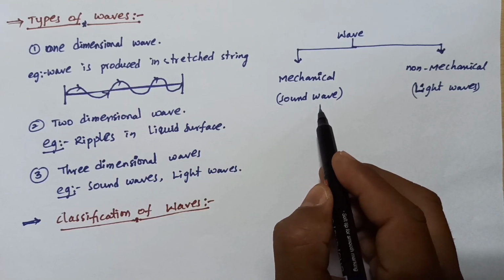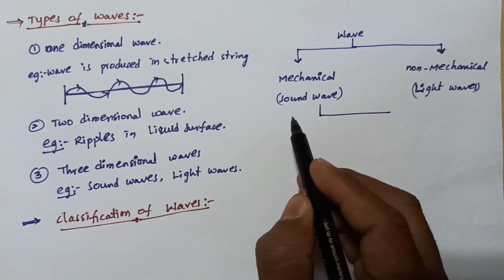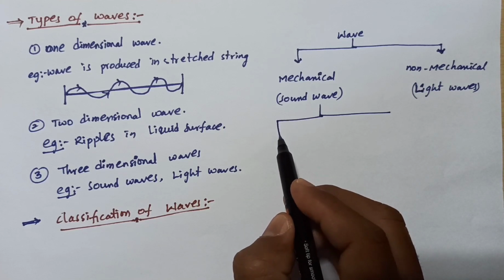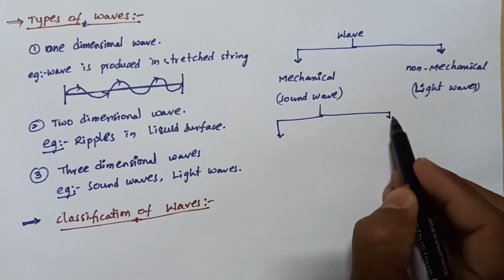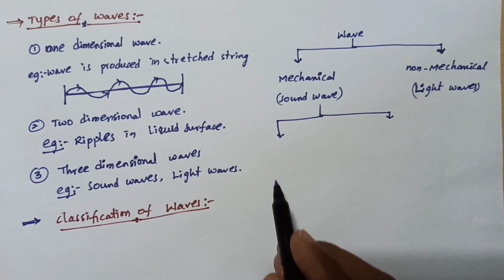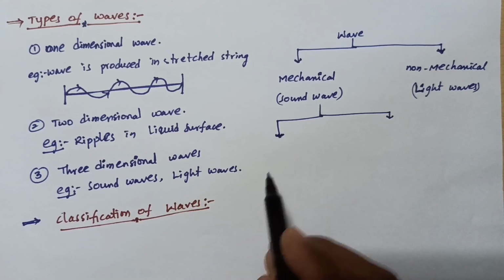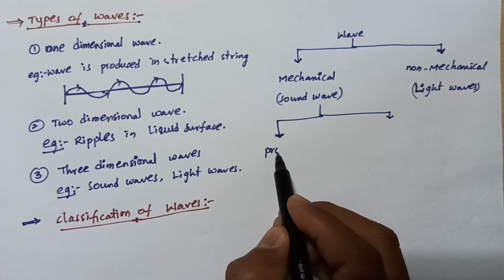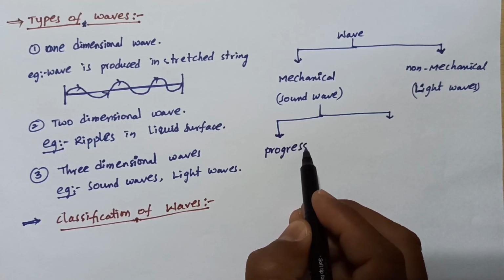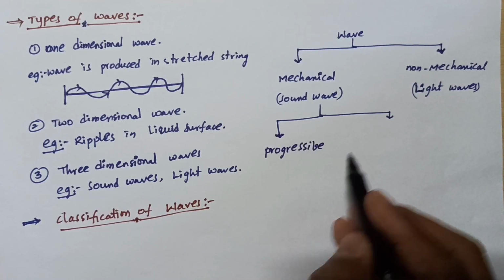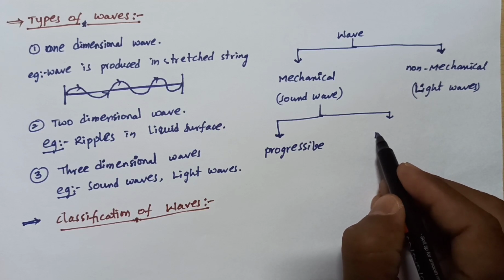Again, mechanical waves are classified into two types according to the propagation direction: progressive waves and stationary waves.